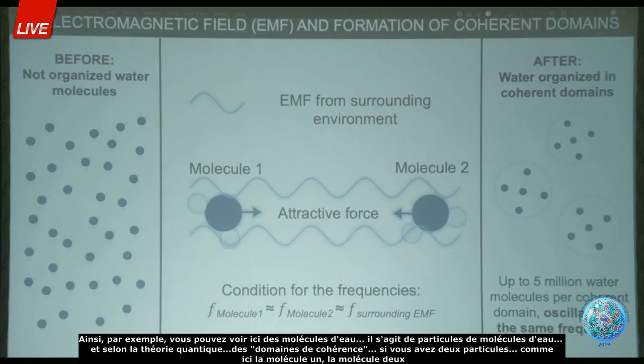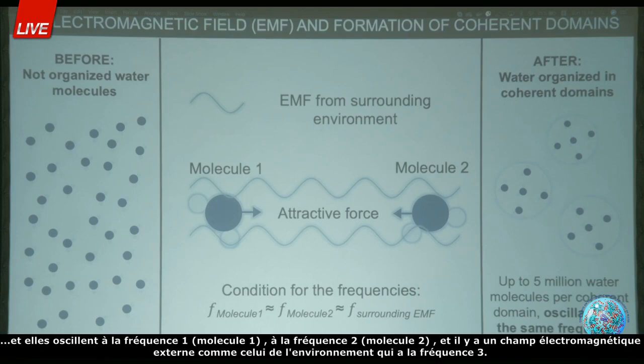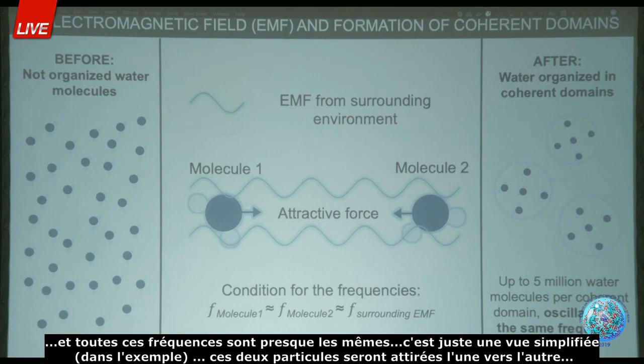For example, you can see here water molecules, like particles. According to quantum theory of coherent domains, if you have two particles, molecule 1 and molecule 2, they oscillate at frequency 1 and frequency 2, and there is an external environmental electromagnetic field with frequency 3, and all these frequencies are almost the same.